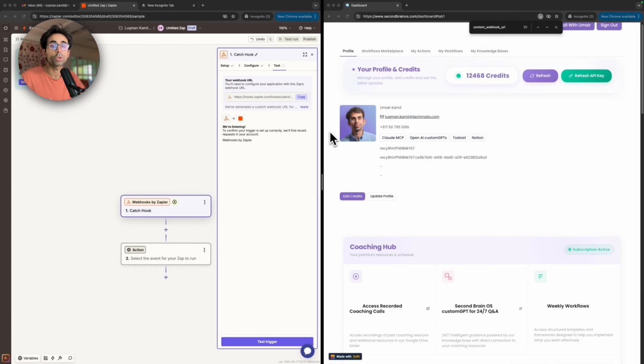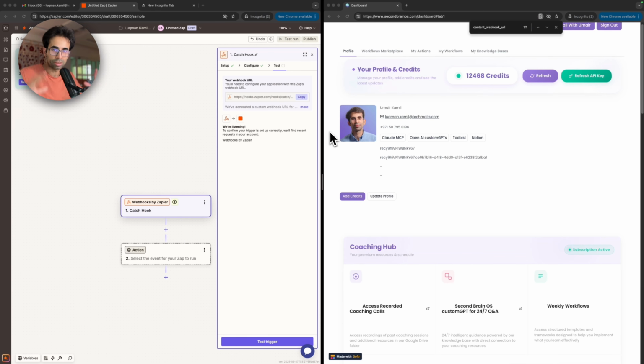Now, very briefly, I want to tell you what a webhook means in this context. A webhook serves as a way for ChatGPT or Claude to send information outside to any external system, right? That can be Google Sheets, that can be Airtable, that can be Notion, that can be anything, right? In this case, the webhook is listening for Claude or ChatGPT to send any notification. This can be content, this can be anything else, this can be whatever you want. As soon as it receives that request, that hello or that content, it then takes an action. That action can be added to a Google Sheet, added to an Airtable, added to Notion, added to whatever you like.